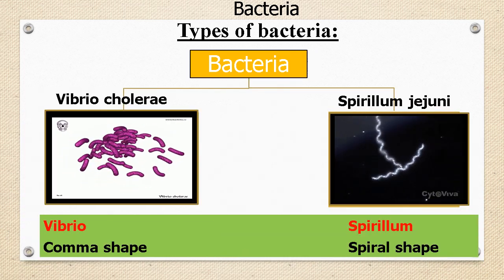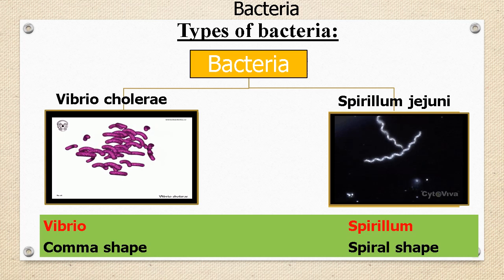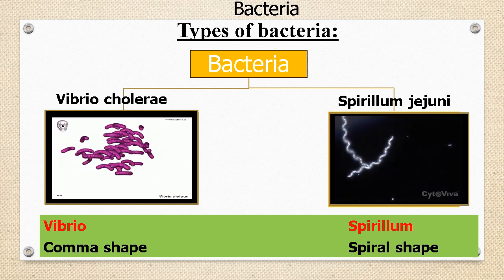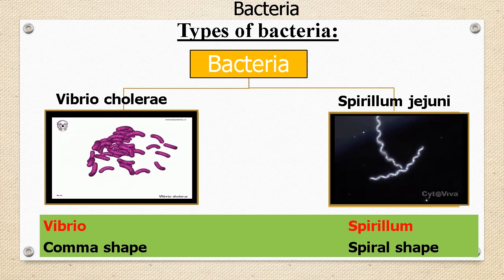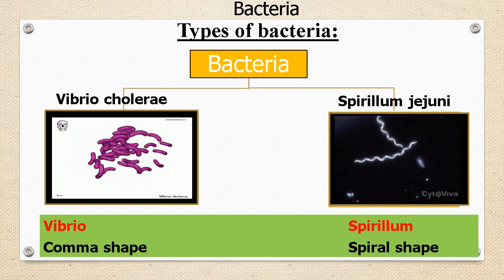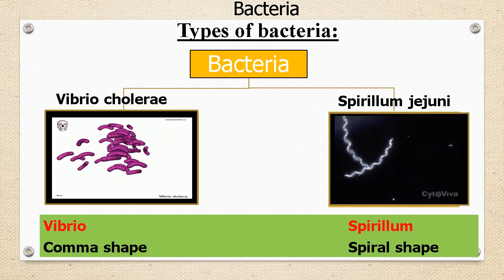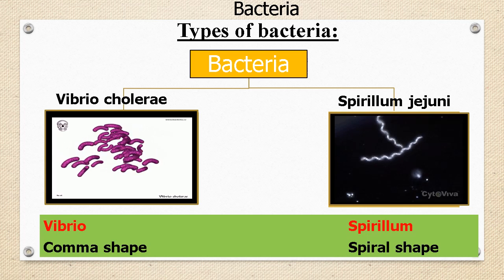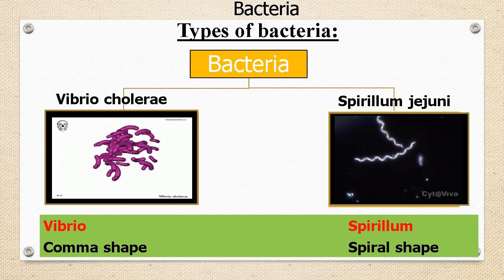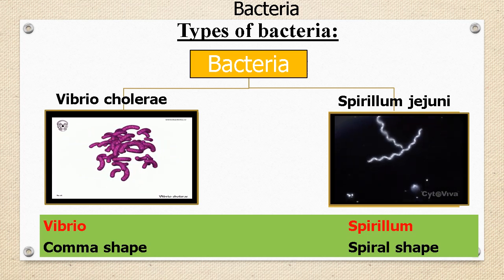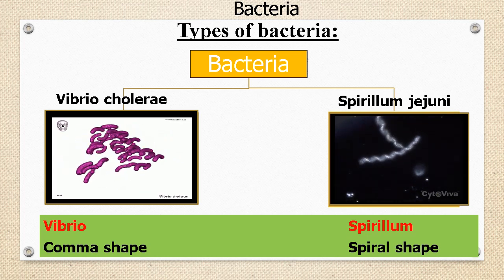Fourth type of bacteria is Vibrio. These are comma-shaped bacteria. For example, Vibrio cholerae, which causes cholera. Fifth type of bacteria is Spirillum. These are rigid spiral-shaped bacteria. For example, Spirillum jejuni, which causes diarrhea.